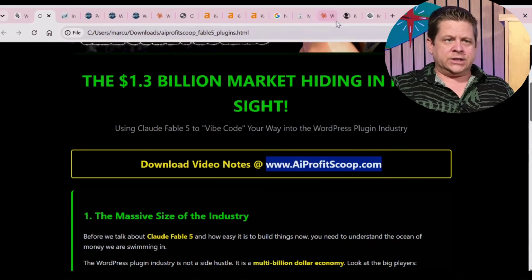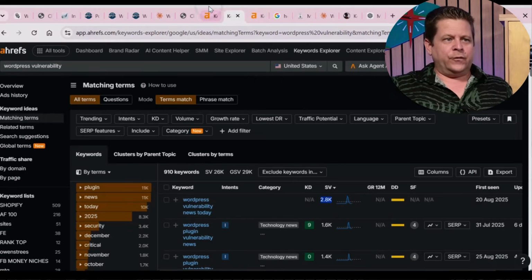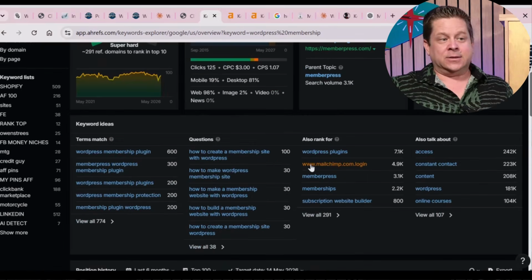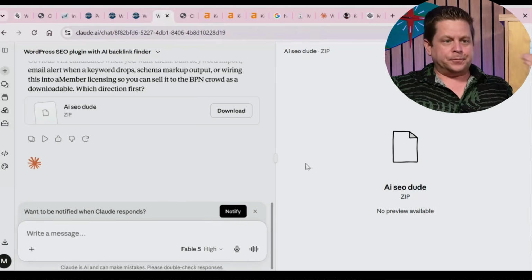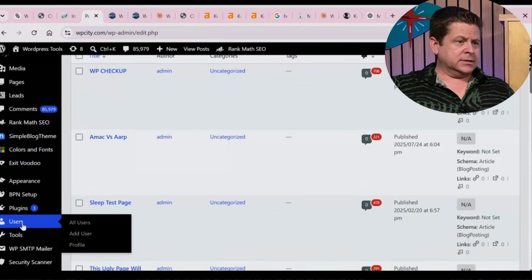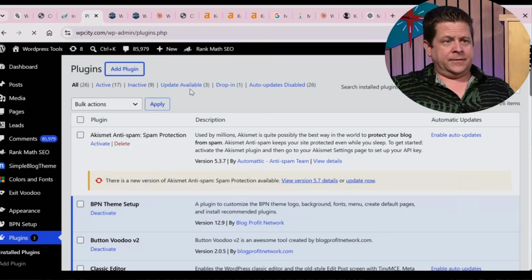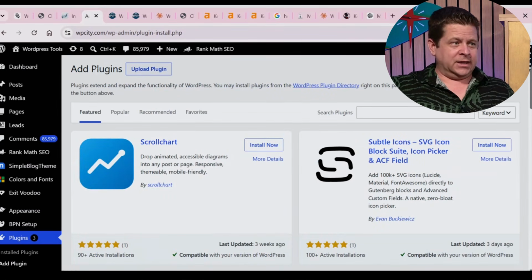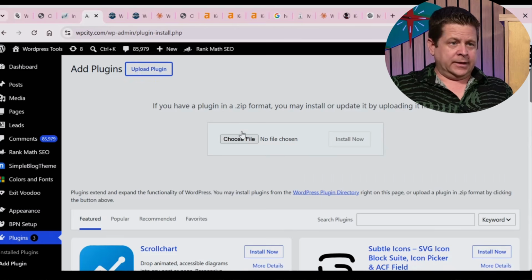But understanding, looking at the data before you go vibe code something, I think is the big takeaway. And then knowing that Claude Fable 5 will make these for you and going through and saying, okay, here's AI SEO. Boom, now we can go through. This one's ready. They can tie it into their thing. Let's see how this one works here. Let's do plugins right over here and add this one. And we'll see what it looks like if it fits the bill. And I can probably put my Gemini code in there as well. Let's see if it actually does work right out of the gate.